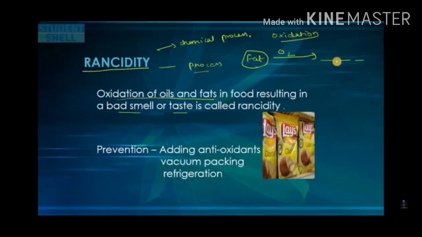So fat, when it combines with oxygen, it spoils, means it is not edible anymore. So how to prevent? Using antioxidants, which will stop the oxidation process, which will not allow the oxygen to react with the fat that is present in the food. Vitamin C is one of the very good examples of it. So that we can do by adding antioxidants.